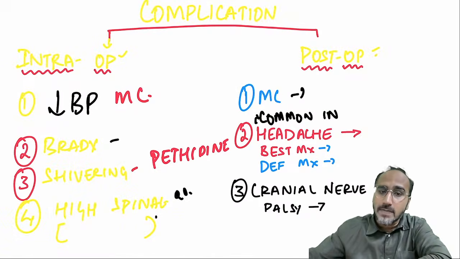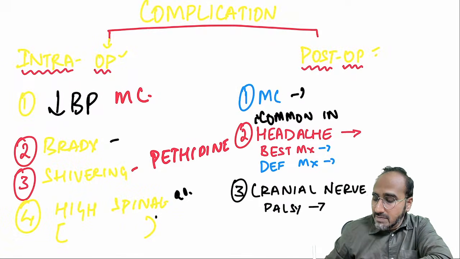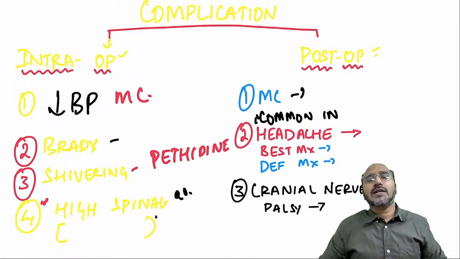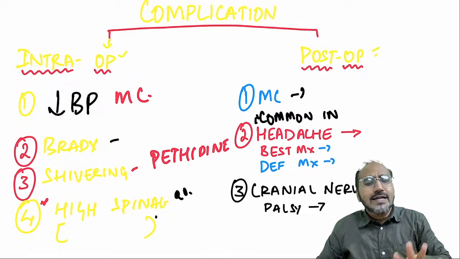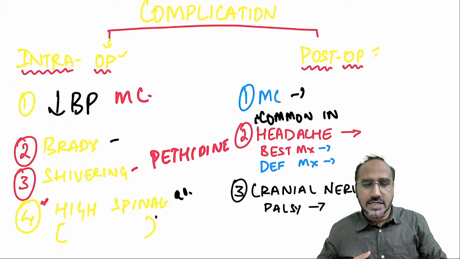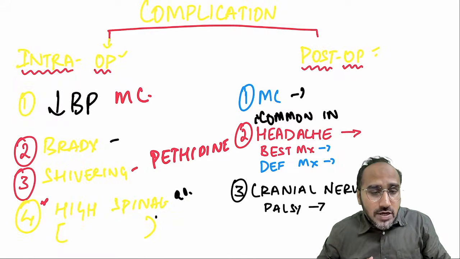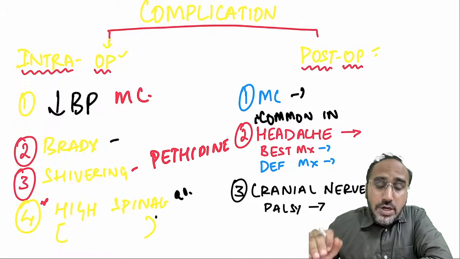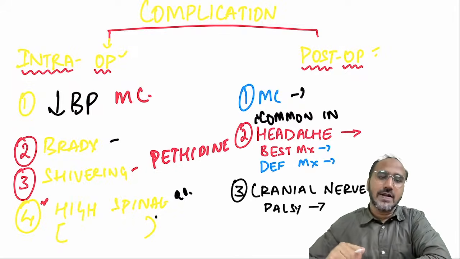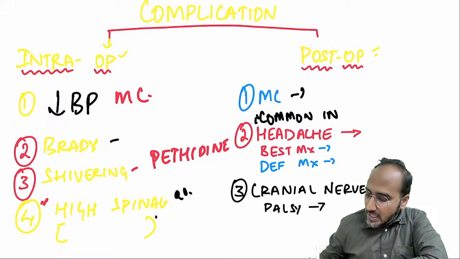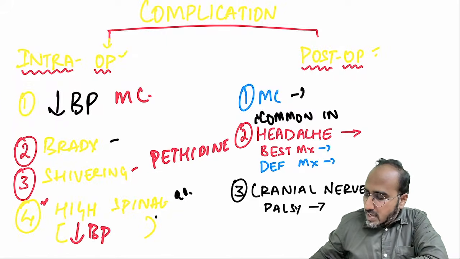So remember, guys, intra-op complications we have just discussed. In the intra-op, high spinal can also be seen as a complication. High spinal means what? Imagine you wanted a T8 level of block, but you have achieved a block up to the level of T6. When your achieved level of block is much higher than the desired level, that is called high spinal. What you have achieved is T6, your desired level was T8, but you have achieved a higher block. High spinal is characterized by two things together, hypo and brady together.